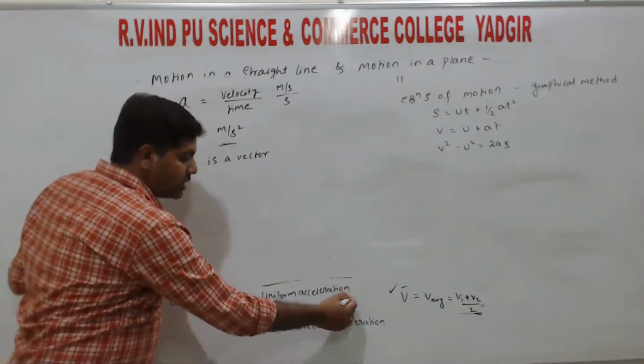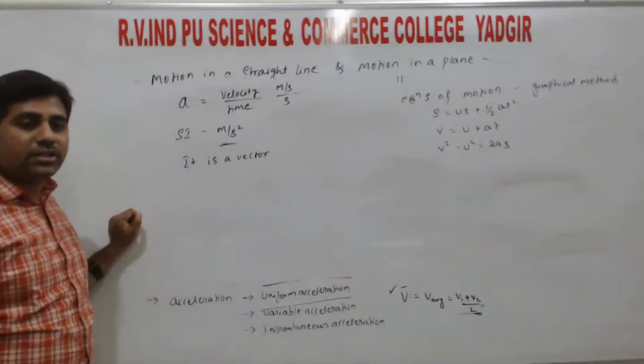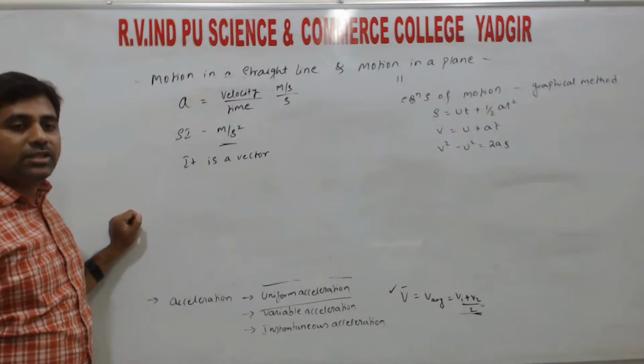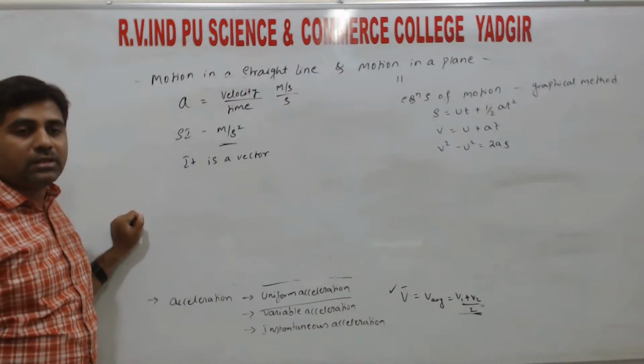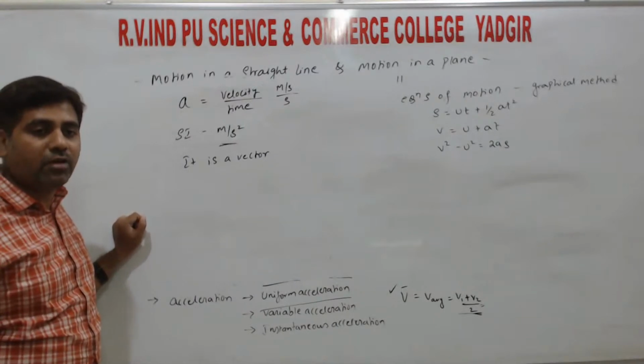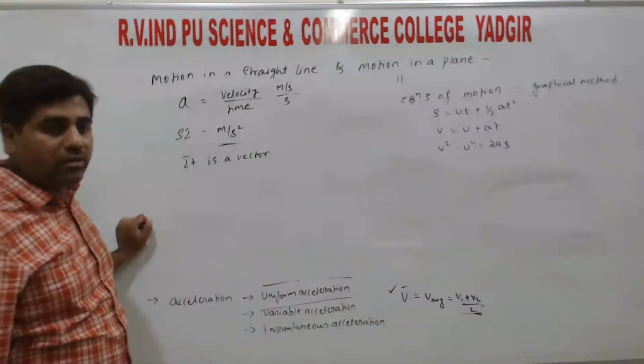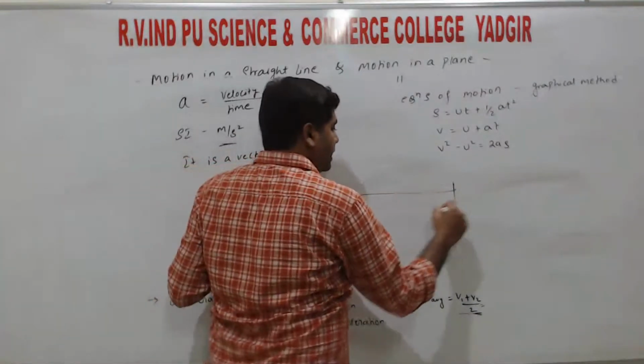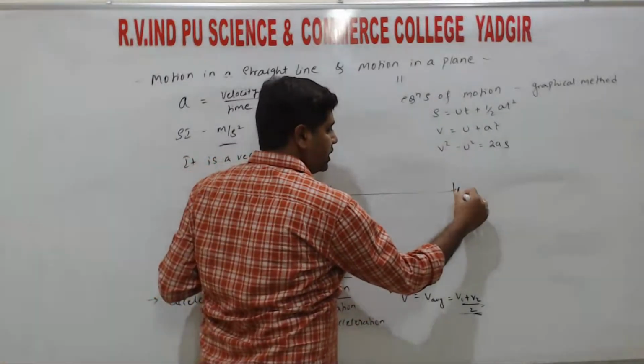So types of acceleration: uniform acceleration. Uniform acceleration is when the change in velocity always remains the same. That acceleration we call uniform acceleration, right? So consider an example for uniform acceleration.